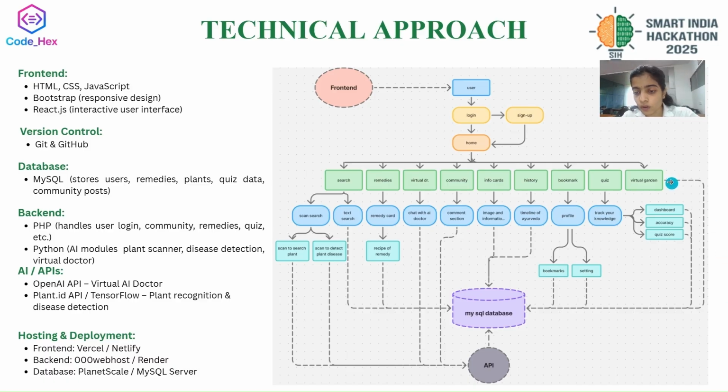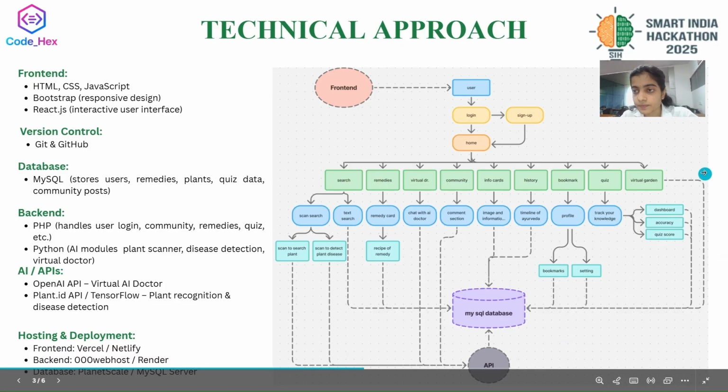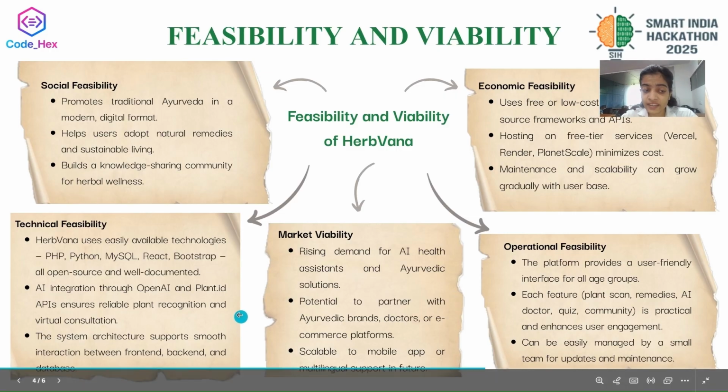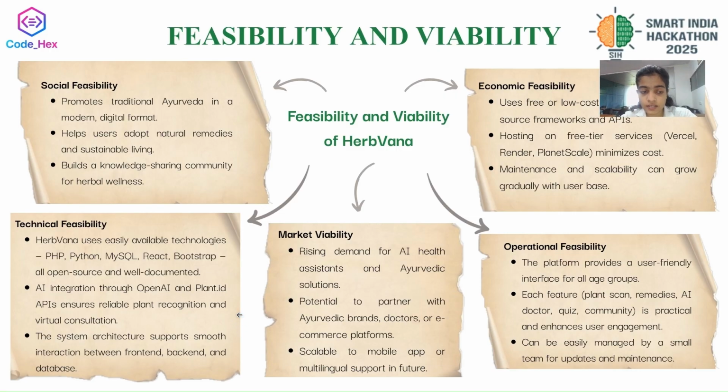This is the user flow as seen in the prototype. Feasibility and viability. Our project has social feasibility, where it promotes traditional Ayurvedic knowledge, gives natural remedies, and also enables community sharing to share the knowledge you gain with your friends. Technical feasibility: it uses languages which are easily available and open source. We are also having AI integration with APIs.